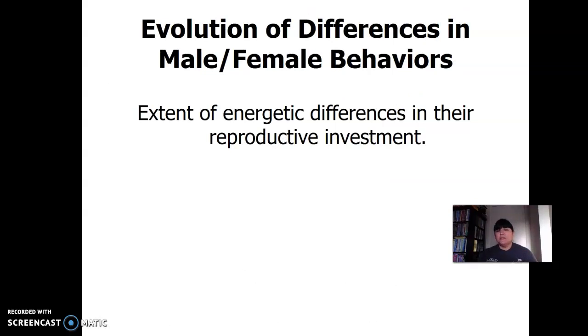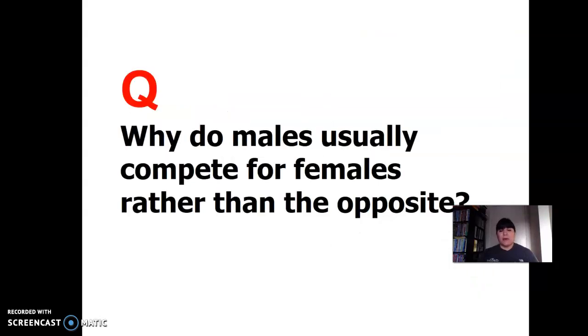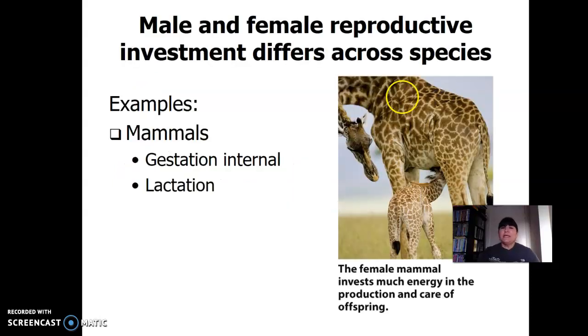So evolution of differences in male-female behaviors, extent of energetic differences in their reproductive investment. So we see differences in male reproductive and female reproductive investment. Now we have to consider what kind of animal we are talking about. Are we talking about birds? Are we talking about reptiles? Are we talking about insects? Are we talking about mammals, right? Why do males usually compete for females rather than the opposite? And really, okay, so male and female reproductive investment differs across species. So we'll look at 3 categories. We'll look at mammals, we'll look at birds, and we'll look at reptiles, okay?